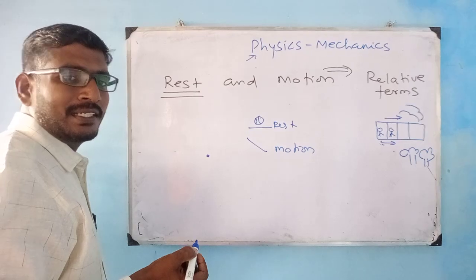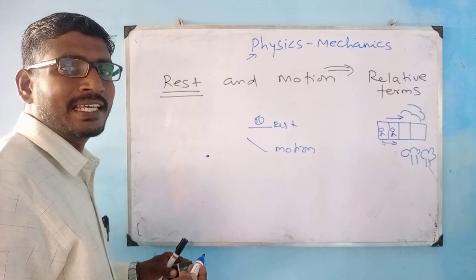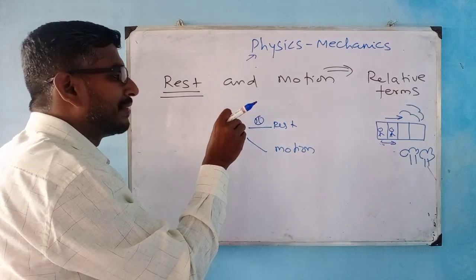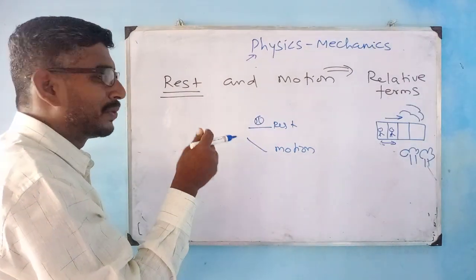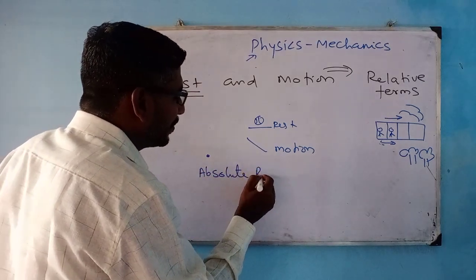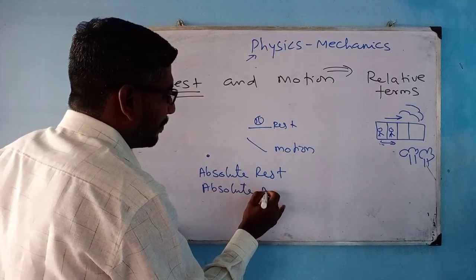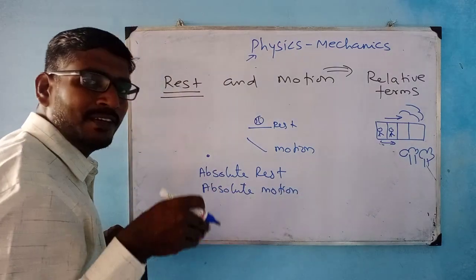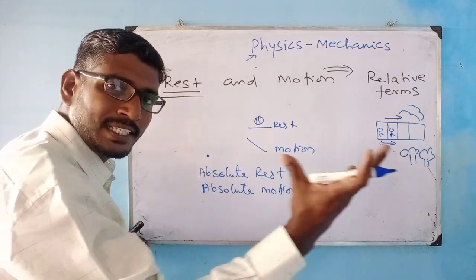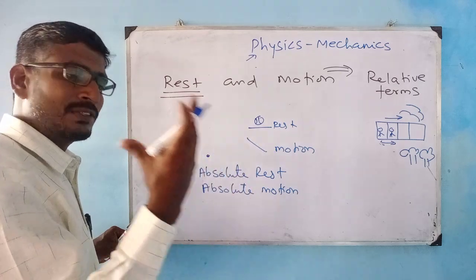But in our universe, since the whole earth is in motion, we can't exactly say there is an absolute place of reference to define whether an object is at rest or in motion. So there is no such thing as absolute rest. And if there is no absolute rest, I can also say there is no absolute motion, because the earth itself is in motion, which means the earth is revolving around the sun and the whole solar system is in motion in the Milky Way galaxy, and the whole Milky Way galaxy is also in motion.